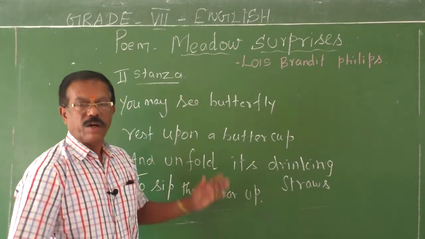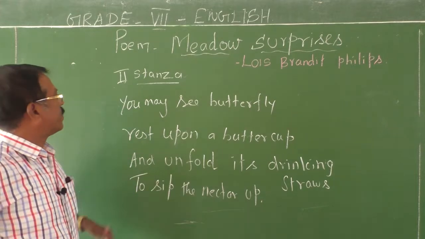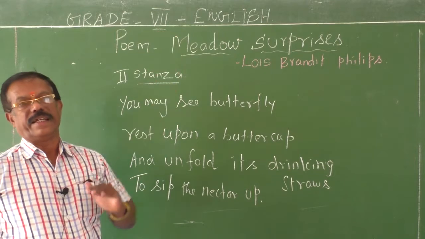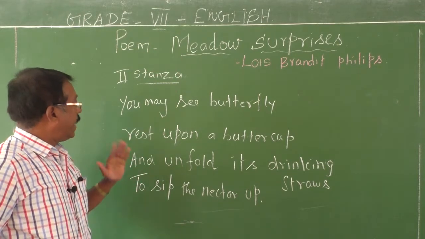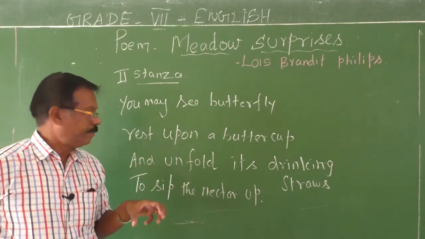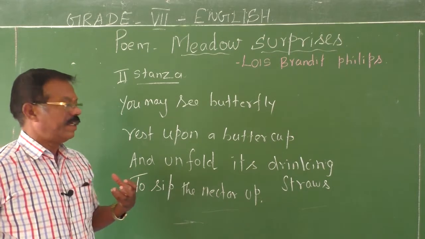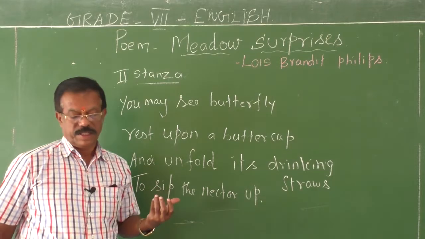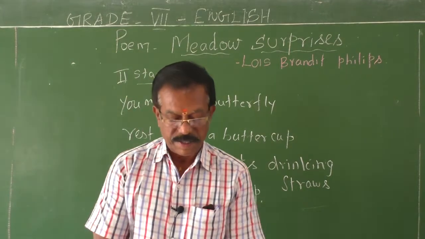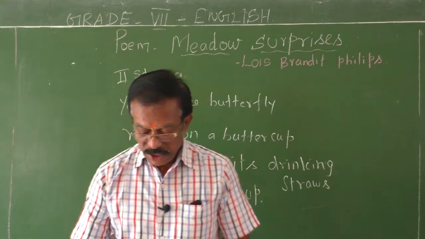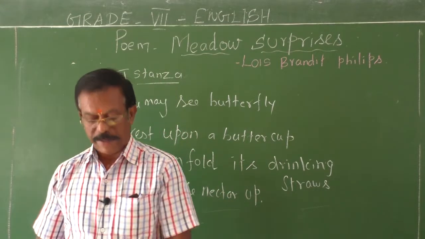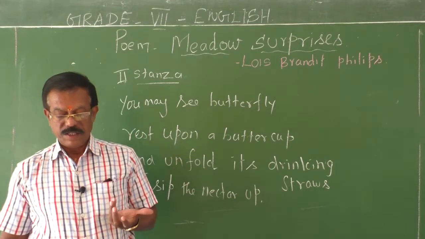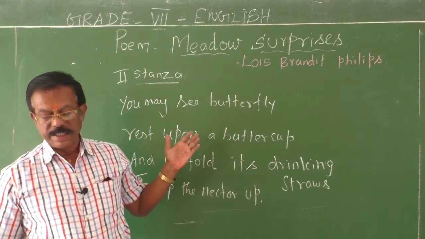Now let me read out the lines of the second stanza. You may see butterfly rest upon a buttercup and unfold its drinking straws to sip the nectar up. Now let me explain the meaning. If you walk through the meadows, it is possible to come across a butterfly.